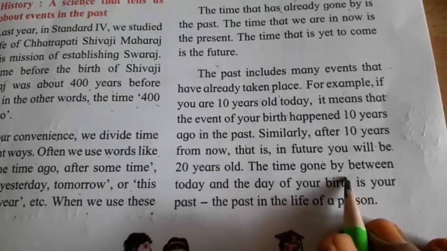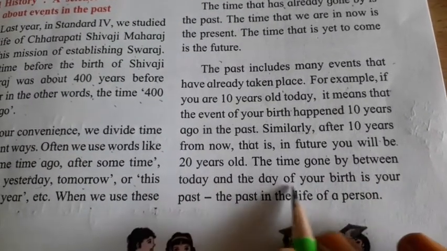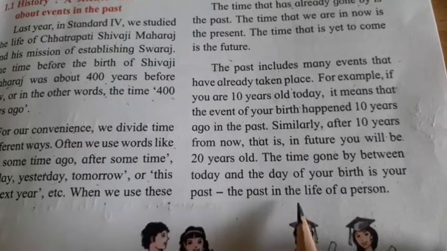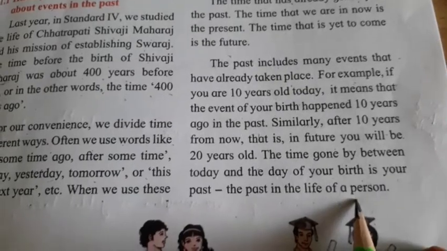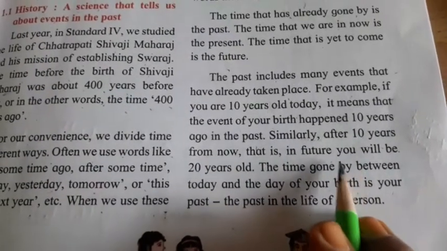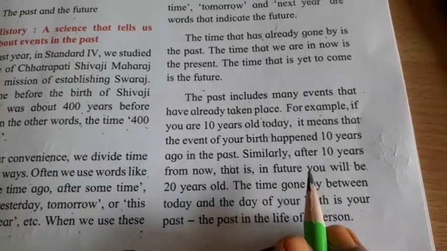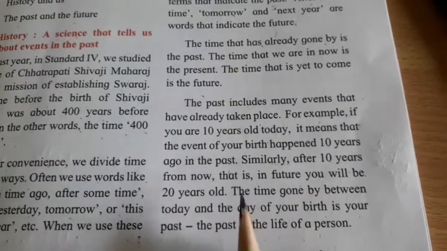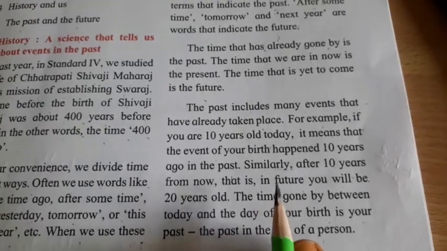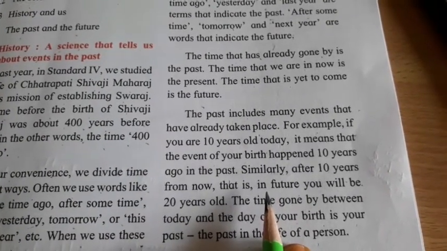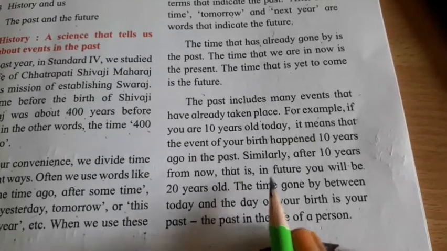The time gone by between today and the day of your birth is your past. The past in the life of a person. So, if you are 10 years old at present, that is your present, before that was your past, and after 10 years, when you will be 20 years old, that is your future.